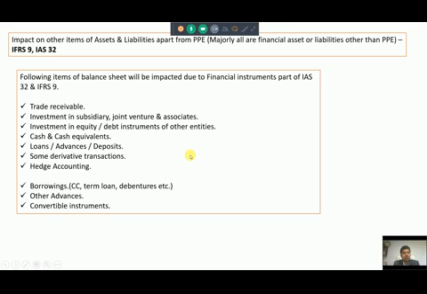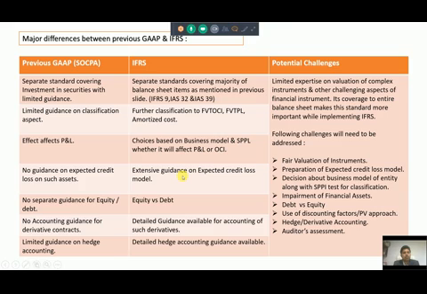If you see any IFRS balance sheet of any company, you will find that the majority of the items in the balance sheet are either financial assets or financial liabilities. So that is ultimately the financial instrument. Let us check the difference between financial asset and liability, and how the financial instrument standard will have impact on such items. I would try to provide you a brief of how the SOCPA standard used to cover these aspects, and how IFRS will have impact of the financial instrument standard, and what would be the potential challenges.